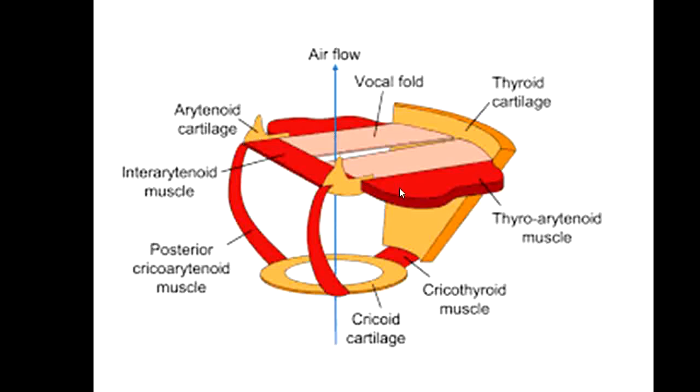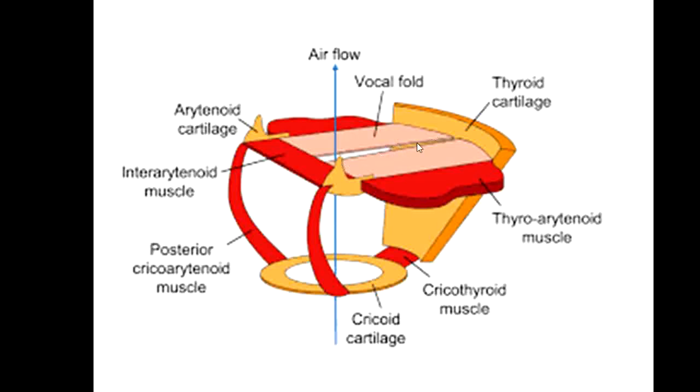You can also see that the voice box consists of the vocal folds. These are called the vocal cords, vocal folds, or vocal ligaments. They are responsible for the production of sound, and when air flows through these vocal folds, it leads to the production of sound.